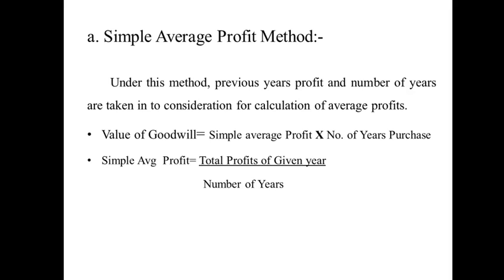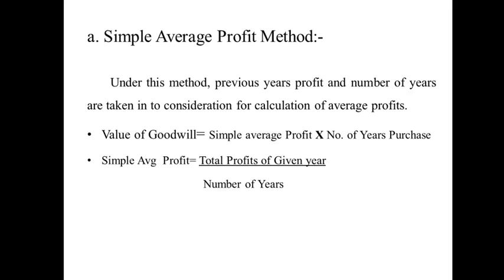For ascertaining the goodwill, we should know the simple average profit. Simple average profit is equal to total profits of the given years divided by number of years. They will give the year wise profits, so you add these and divide by the number of years.